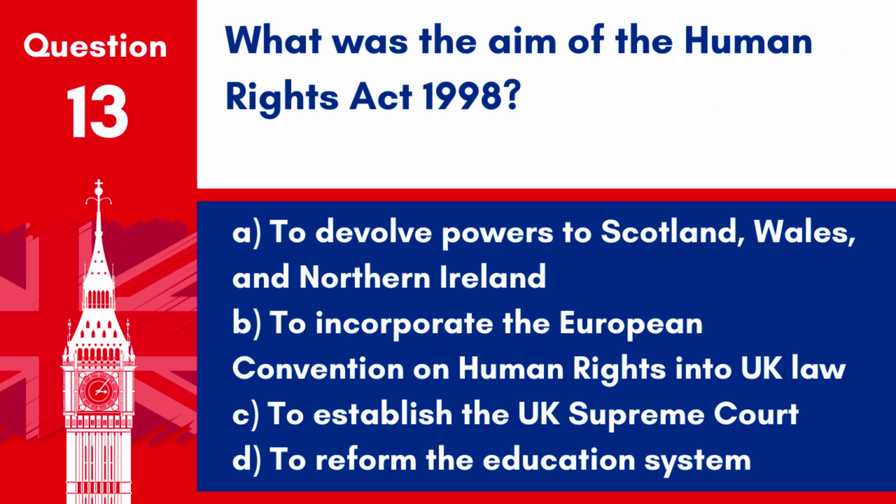Question 13. What was the aim of the Human Rights Act 1998? A. To devolve powers to Scotland, Wales, and Northern Ireland. B. To incorporate the European Convention on Human Rights into UK law. C. To establish the UK Supreme Court. D. To reform the education system. Answer. B. To incorporate the European Convention on Human Rights into UK law. The Human Rights Act 1998 aimed to make rights under the European Convention on Human Rights part of UK law.